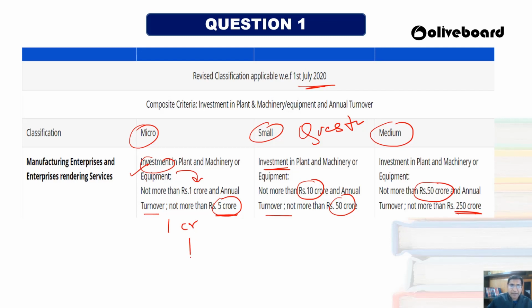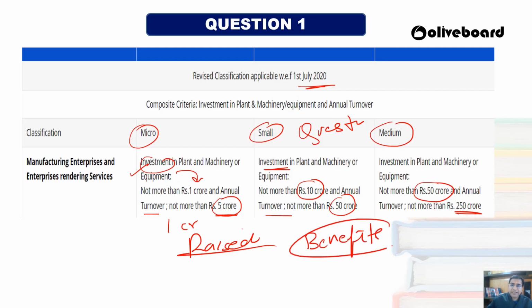So why has the government raised this? There is a reason, because there are a lot of benefits that the government provides for the MSME industry. So a lot of MSME industries are good to go and good to expand. But if they move out of the concept of MSME, they will come under different categories of industries.